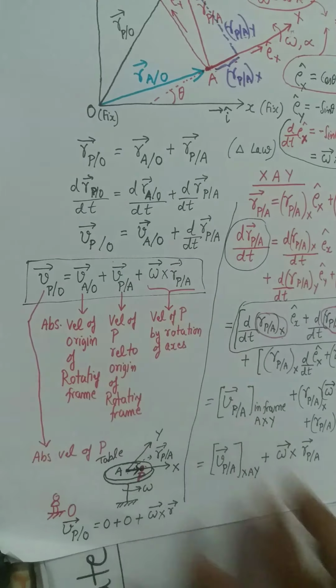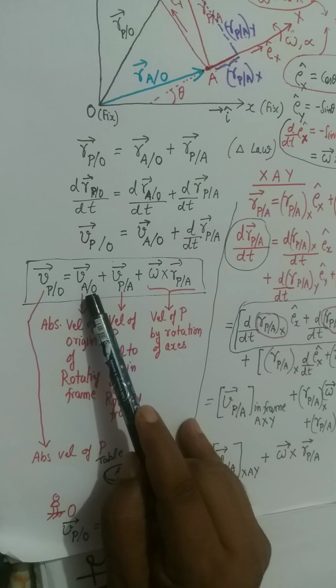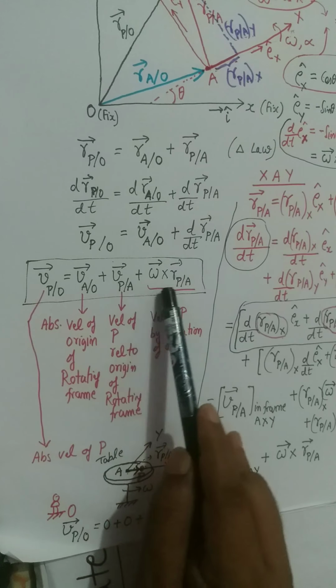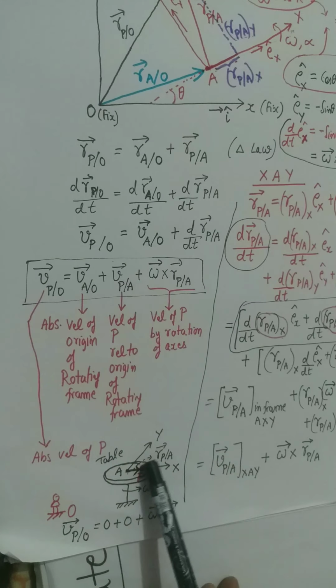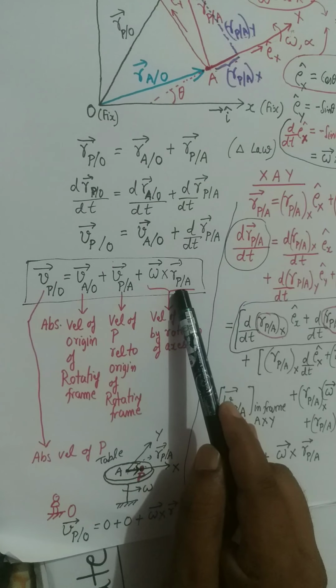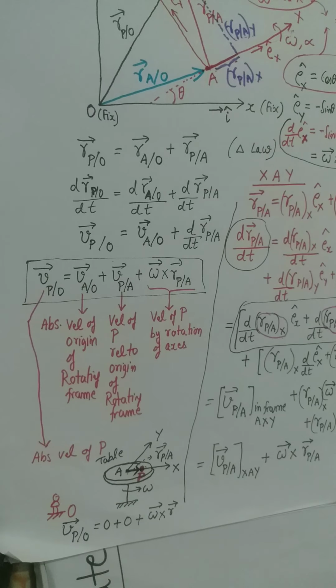Three things. One, the velocity of the origin of the coordinate system. Second, the velocity of the particle in that coordinate system. And third, the velocity caused by rotation of these coordinate axes. So there are three terms which contribute to the velocity.